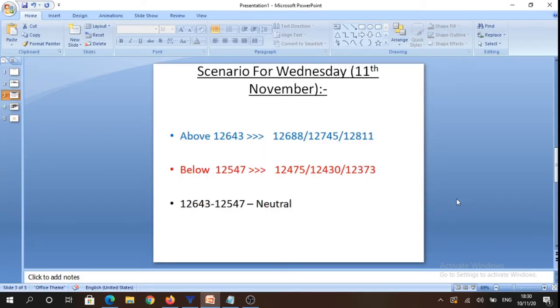Based on the daily time frame, the scenario for tomorrow is that we have to look for buying opportunities above 12,643 levels for potentially 12,688 levels, 12,745 levels, and potentially 12,811 levels. And on the flip side, we have to look for selling opportunities only below 12,547 levels towards 12,475 levels, 12,430 levels, and potentially 12,373 levels. And in between 12,643 to 12,547, conservative traders can refrain from making any trades.